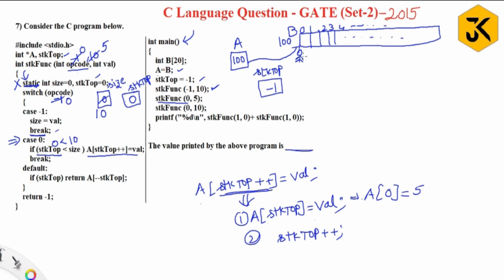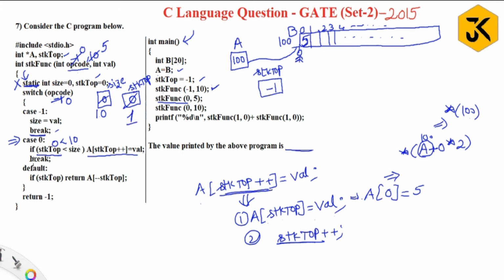A means 100, which means I am pointing at this location. A of 0 means this location. You know, I will write star of A plus 0 into 2. A value is what? 100. Star of 100 plus 0 means we can write star of 100. Star of 100 is this location, right? So into this location I am going to copy the value 5. Then after the copying of the value, it is going to increment stk top by 1.